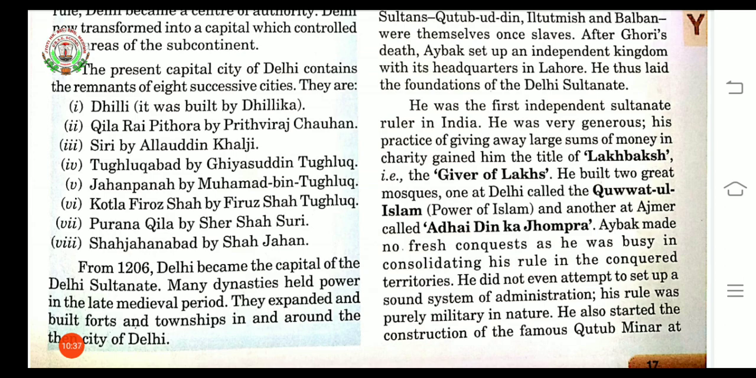Now Aibak made no fresh conquest as he was busy consolidating his rule in the conquered territories. Means he was not trying to extend his dynasty, but he was making his territory more powerful. And he was not only attempting to make his administration good. His total rule was based on the military nature. And Qutubuddin Aibak started construction of many buildings. Among those buildings, Qutub Minar, which is at Delhi, is the famous one.